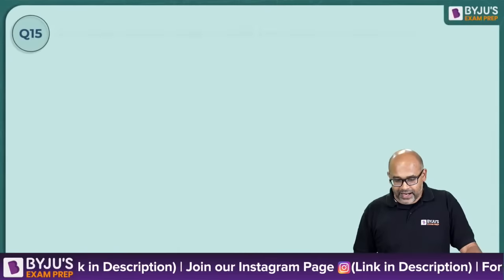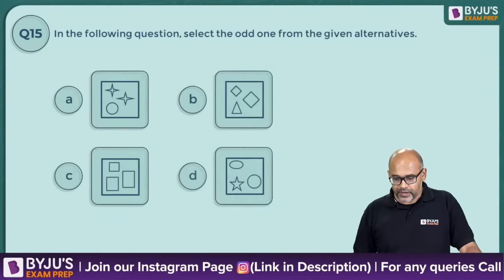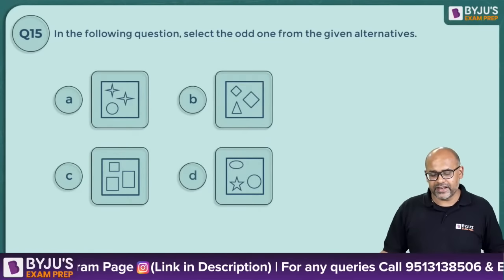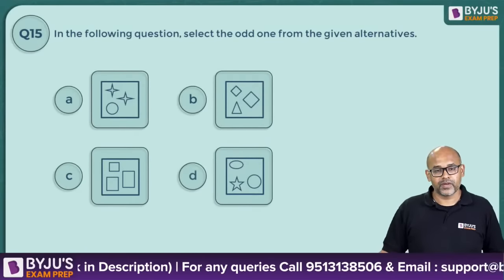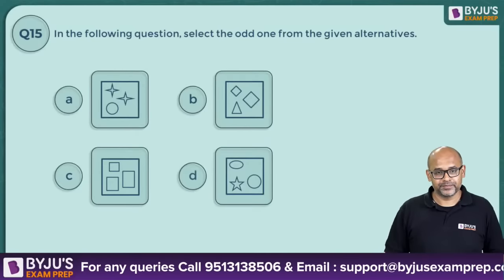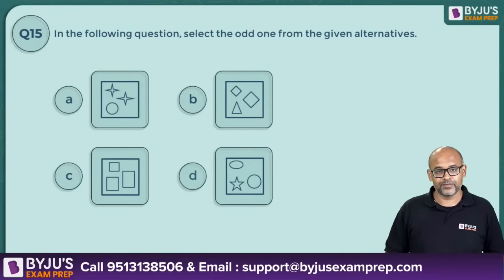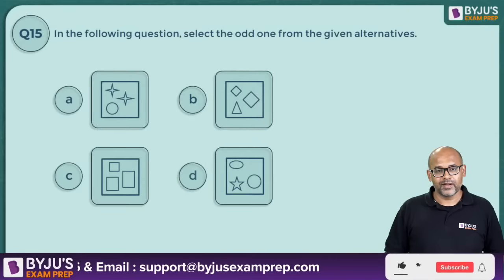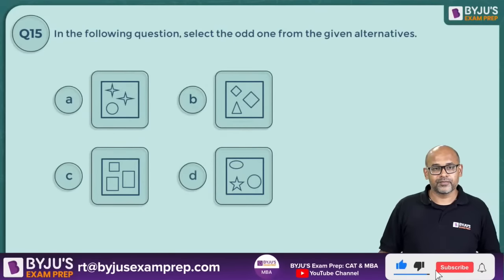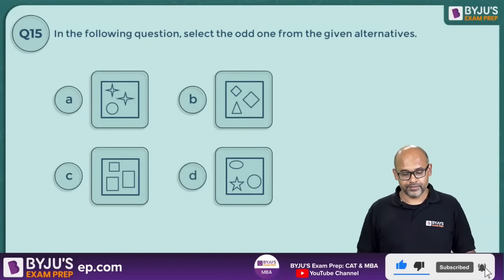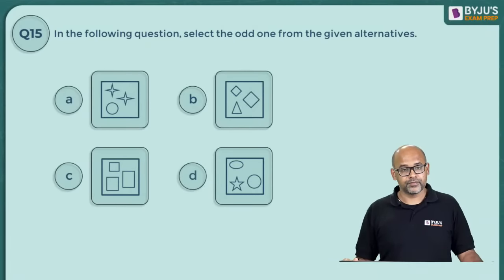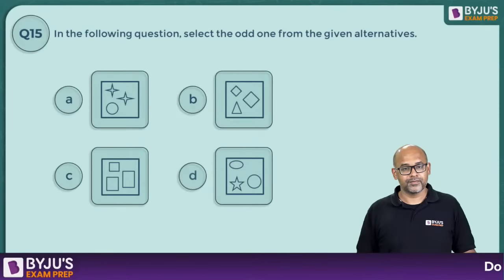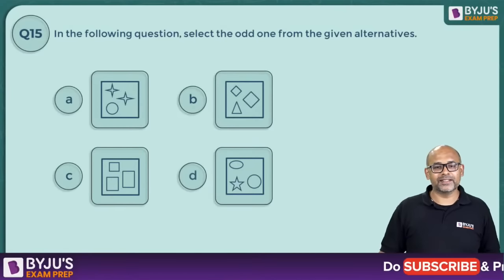Okay. I think this is the last question for the day. Let's see if you can get the answer. It's a very simple one. Very simple question. Yeah, B is happy, other figures are sad.